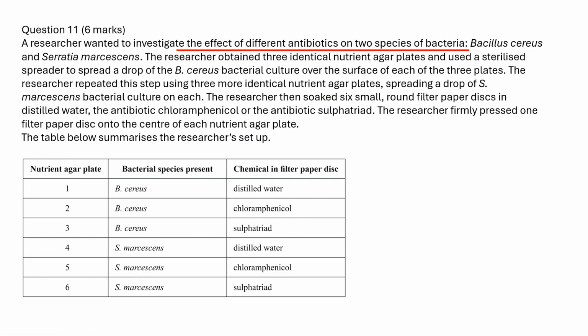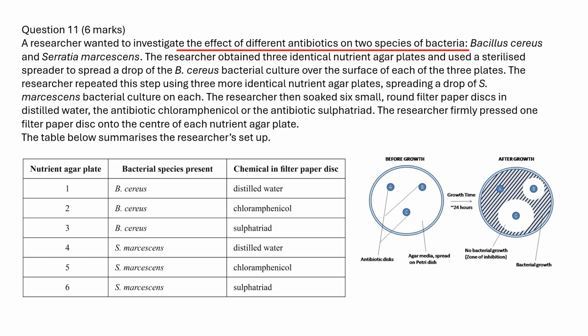The effect of different antibiotics on 2 species of bacteria is investigated. The control variable is the nutrient agar plates. They must be identical between groups. The independent variable is the species of bacteria and chemicals in the filter paper disc.